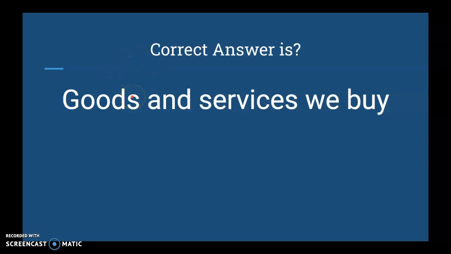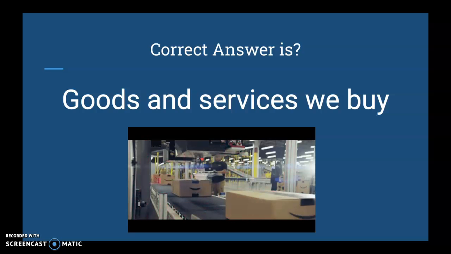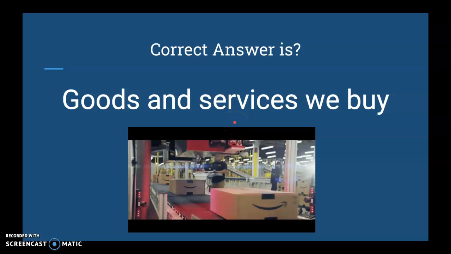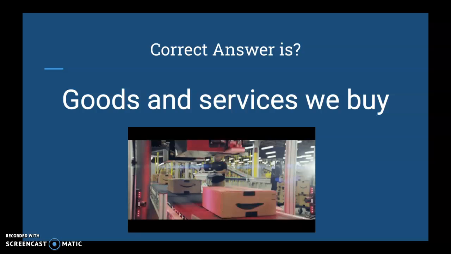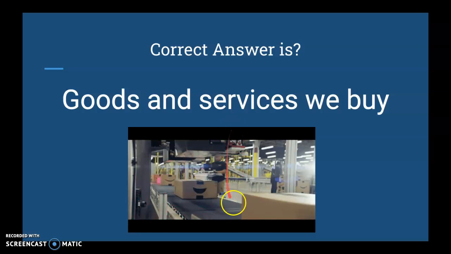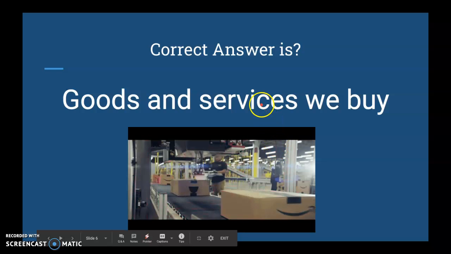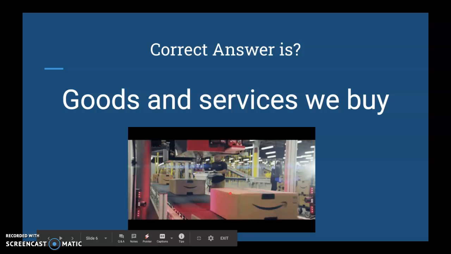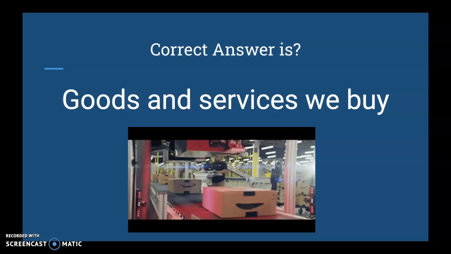All right. Now think about it. This is not just electricity. This is not just fuels. This is not just transportation. Goods and services that we buy, that's everything that we use and get made in a store, shop, or industrial workplace. Notice our friends at Amazon here. You have electricity. You have a lot of emissions. Those are goods and services that we're buying. So what we buy, where we buy it, and how it's made all affect air pollution together.